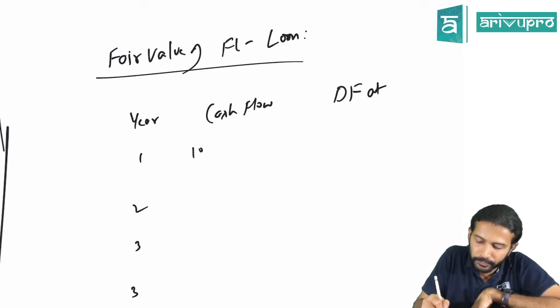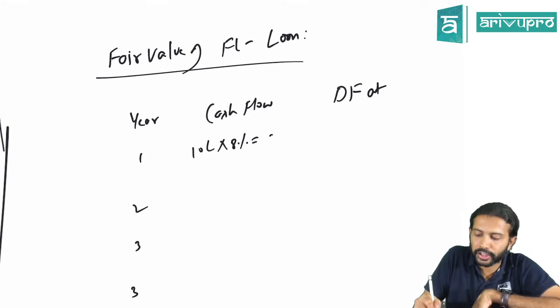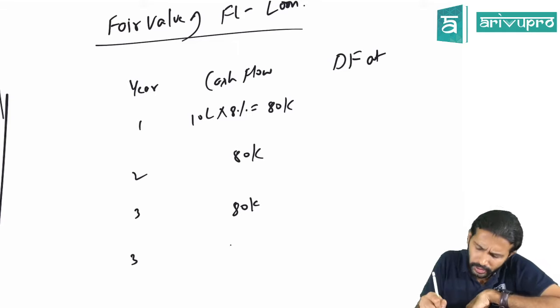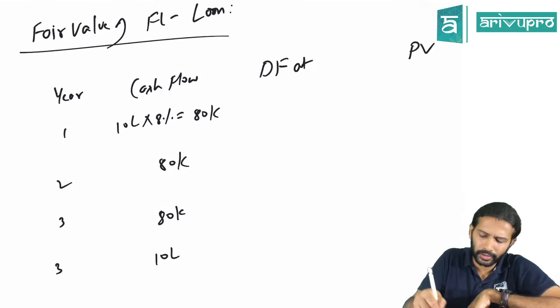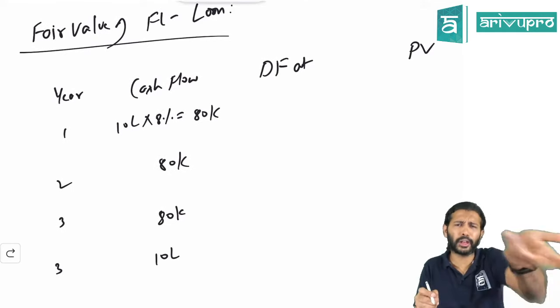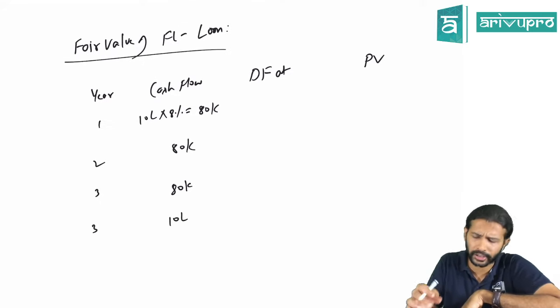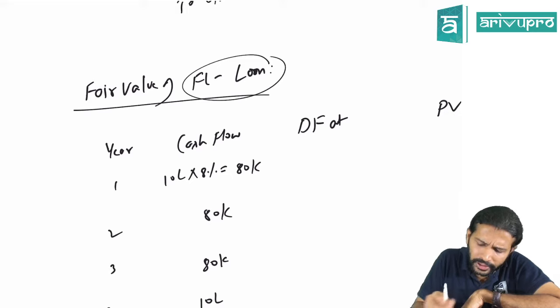What will the cash flow be? Every year you have to pay 8% interest to the bank, so 80,000 is the interest I have to pay every year. In the third year I also need to repay the principal, so 10 lakh I have to repay. I'm finding out the present value of this. The present value of future cash flow will become my fair value at the beginning, right? Or at initial recognition. At that value I need to recognize this.